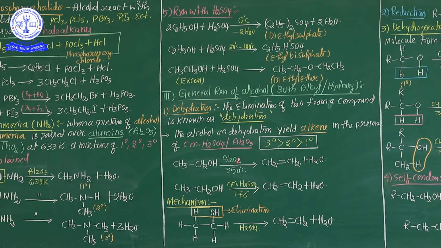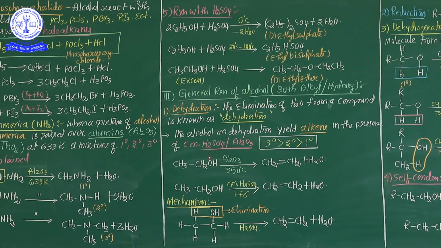So in the presence of concentrated sulfuric acid or alumina, you know that already very well, the formula of alumina, Al2O3. See here, my dear students, in the dehydration process, catalysts are generally sulfuric acid or alumina. Sulfuric acid is a powerful dehydrating agent.